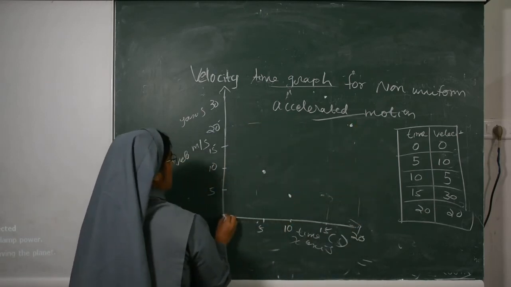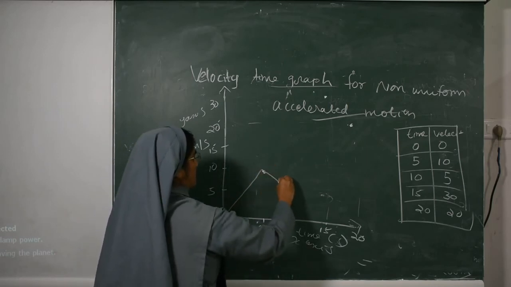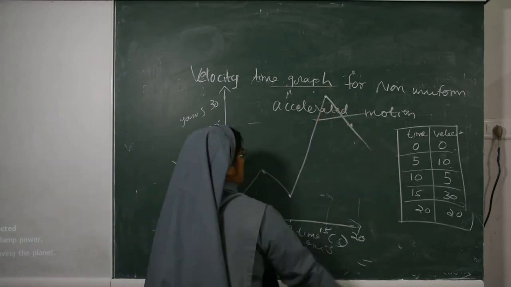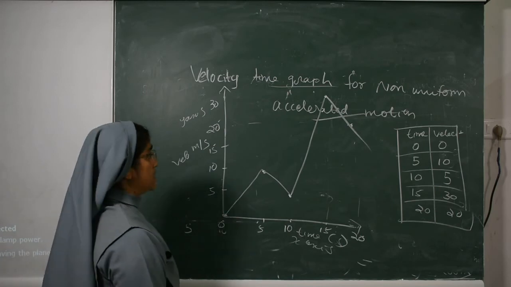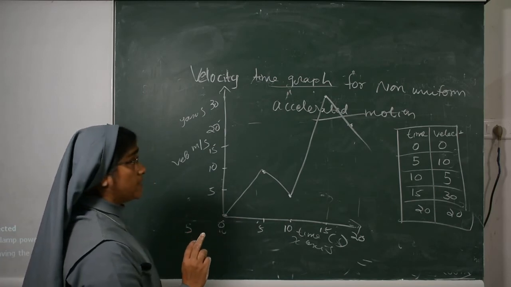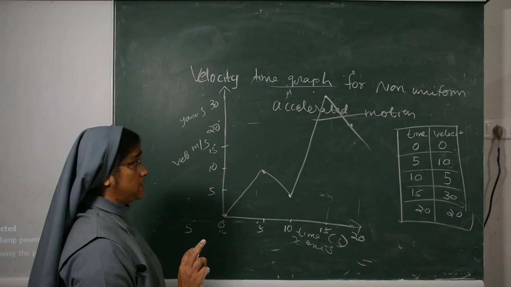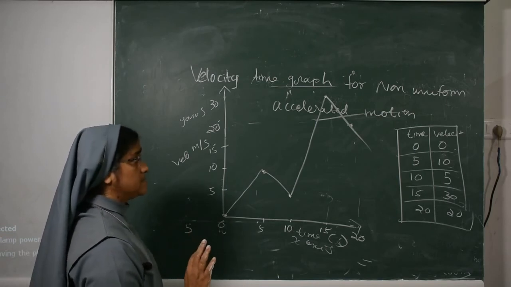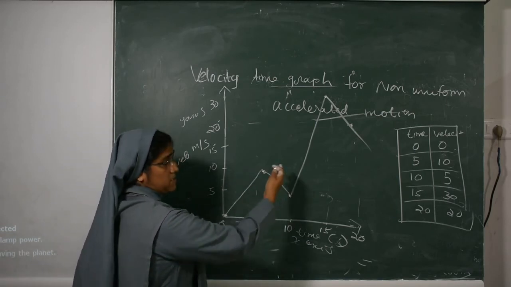So join the points, and we will get a graph like this. The velocity-time graph for non-uniformly accelerated motion is a curve of any shape.